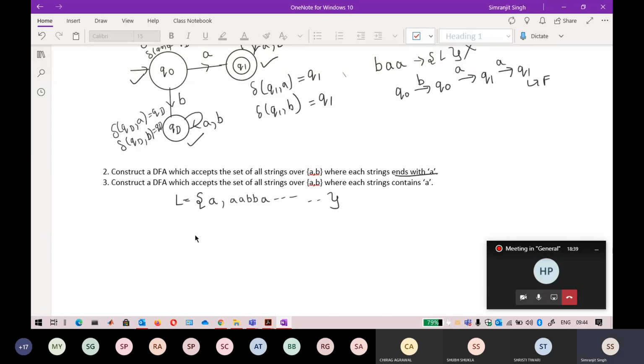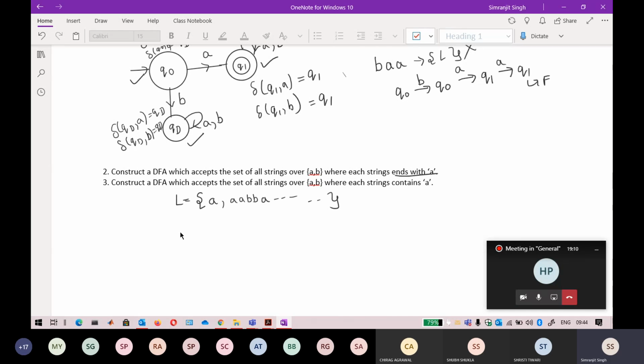Rohan, your automata is correct, but in the second one, in Q1, A is not defined. So check the transition on all states. Sakshi, I think it's correct. For Sakshi, the first question is that it ends with A.